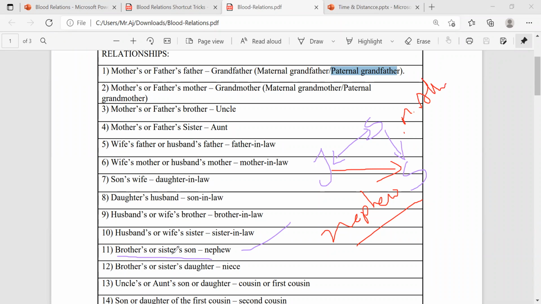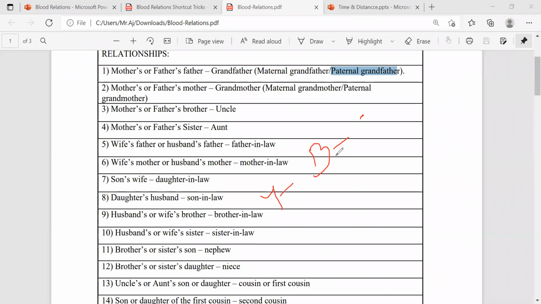And the same, brothers and sisters, daughter. Okay, your brother is here and your brother's daughter is here. So what we call, this is the gap generation, this is the same generation, and here also it is a gap generation. What's this gap generation? It is nothing but niece. Daughter, always you can call as niece. Okay, clear?